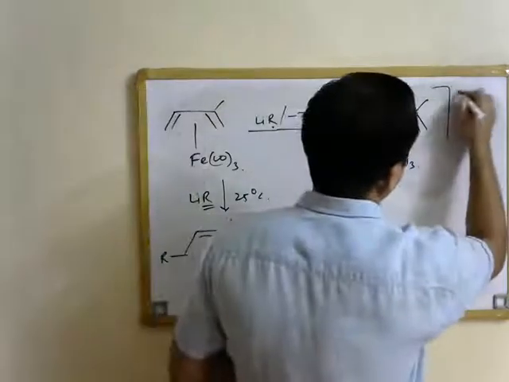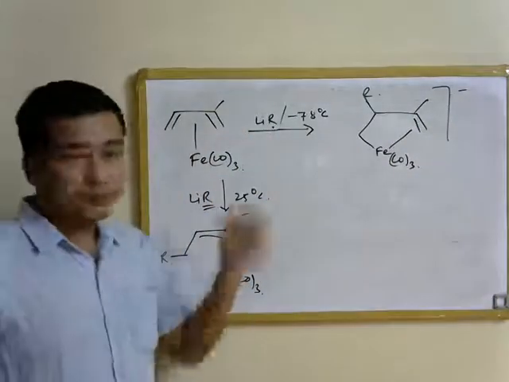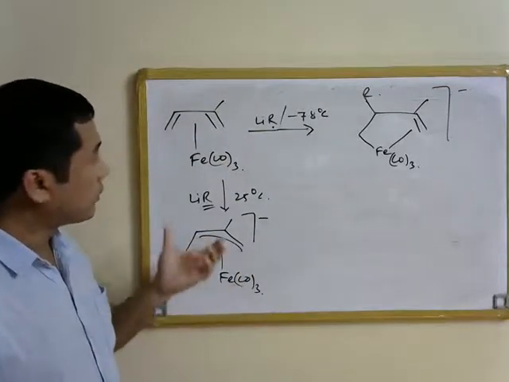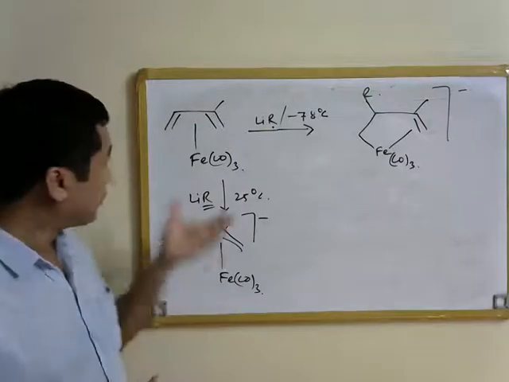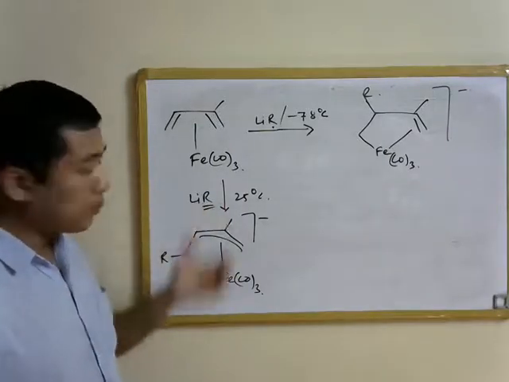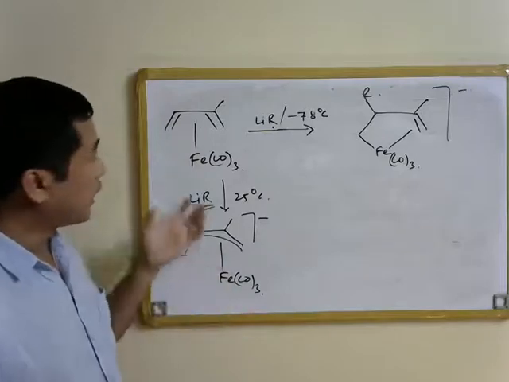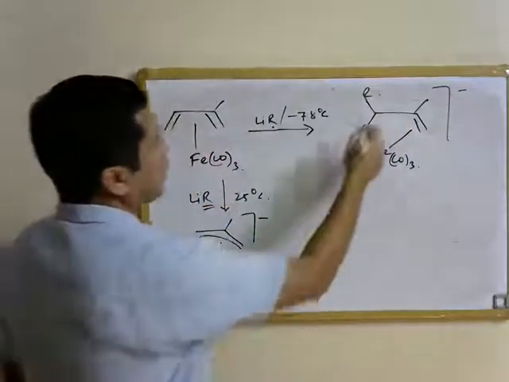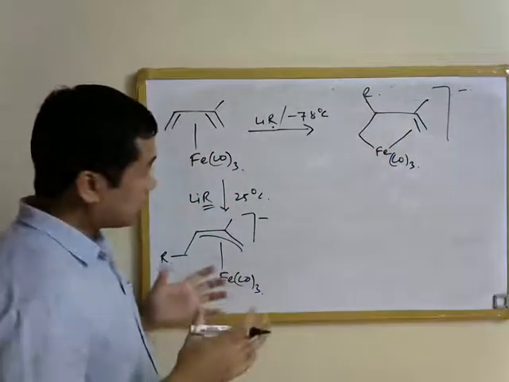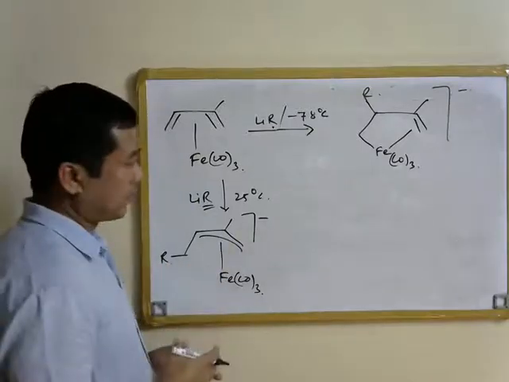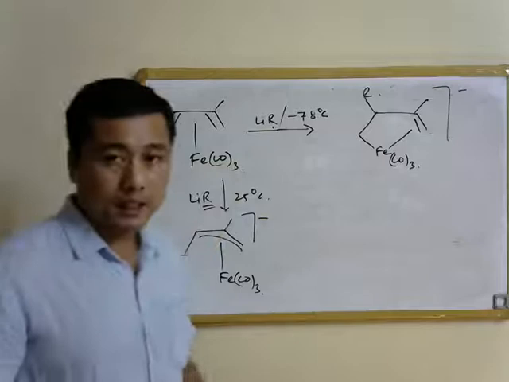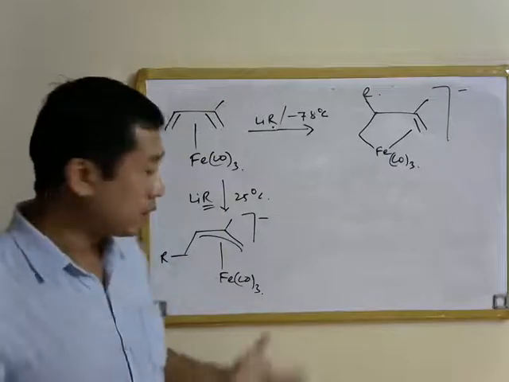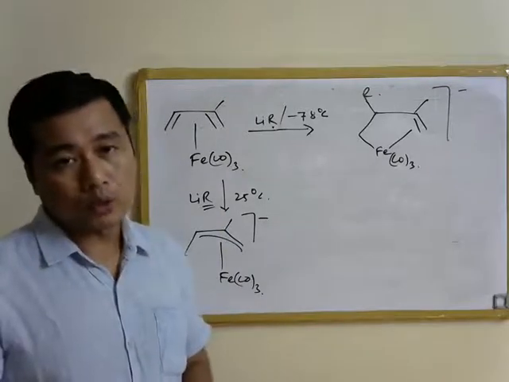So both of these two complexes are negatively charged, because we are adding R negative to these complexes. So that is how nucleophilic addition on cyclobutadiene metal carbonyl complexes can occur, and this essentially leads to nucleophilic addition on one of the internal carbon atoms that is unsubstituted in this case. So this is how one can get the kinetically controlled product, while by performing the reaction at higher temperature, one can get the thermodynamically controlled product in this case.